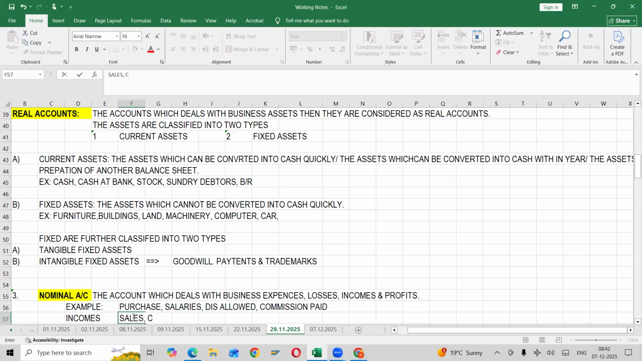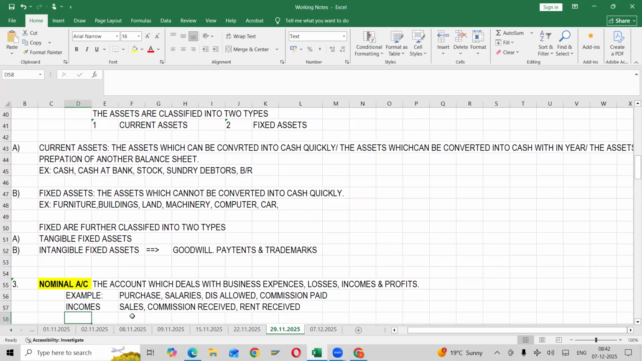Commission received. Anything like receiving, we are receiving. Rent received, etc. Clear, everyone? Any questions on this? No, sir. Okay. So these things we need to understand.